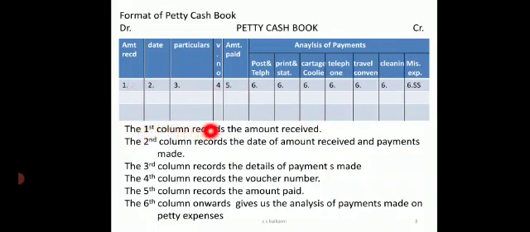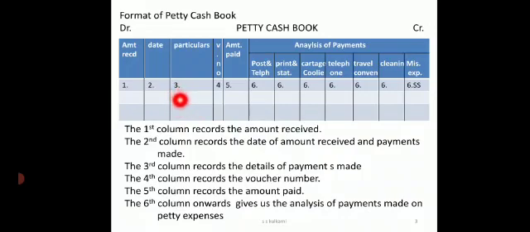The first column records the amount received. So whatever amount of petty cash is received by the main cashier, that is recorded in the first column. Now the second column records the date of amount received and payment. So the first date will be pertaining to the amount received, and then the rest of the dates will be for the payments made. Next, you are having the particulars where we are going to write the details of payments made.